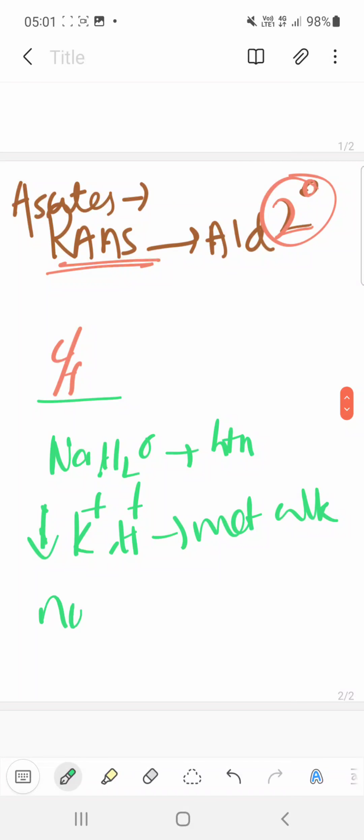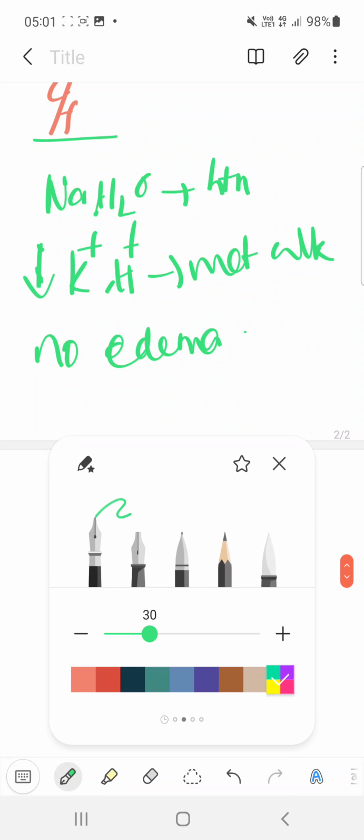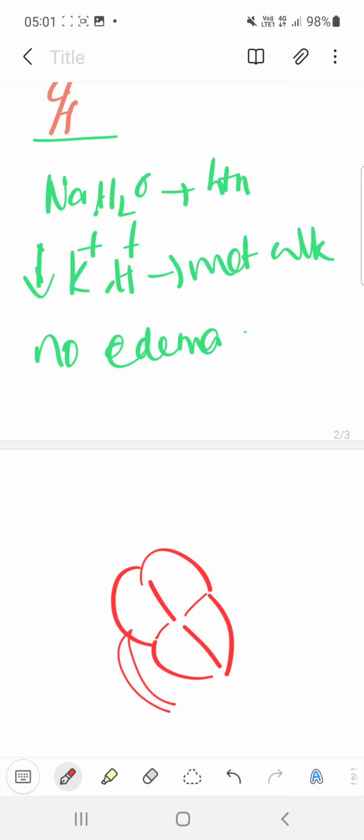Another important point, there is no edema. Why? Because all the water is collected in the blood vessel, increased intravascular space, so more venous return, all this fluid is reaching back into the heart. More fluid is collecting, isn't it?